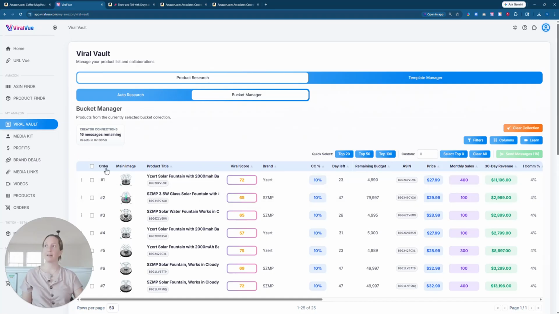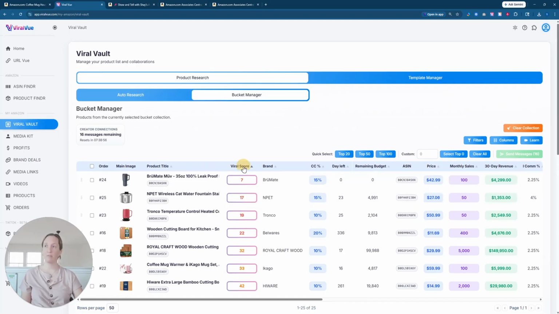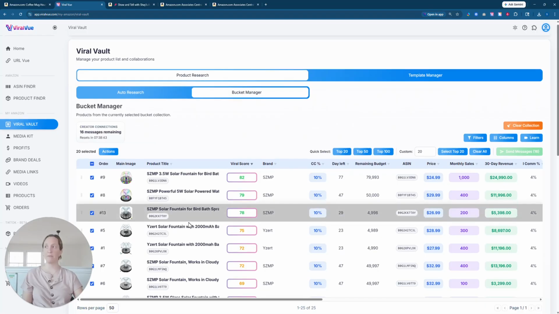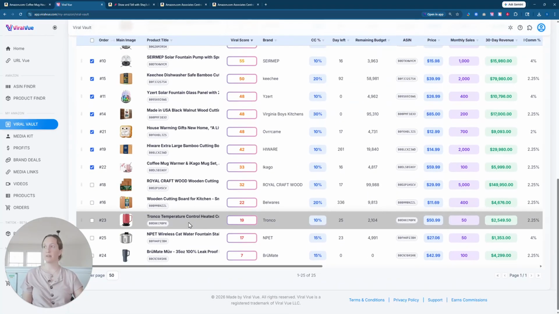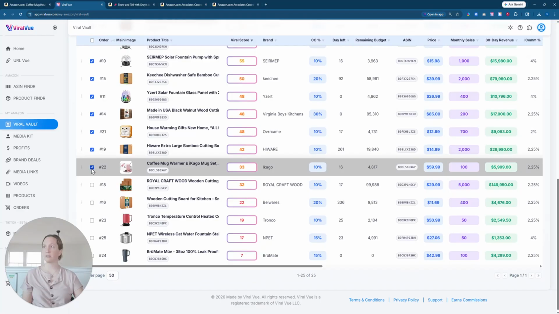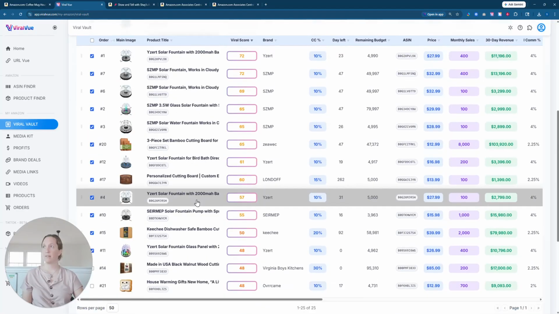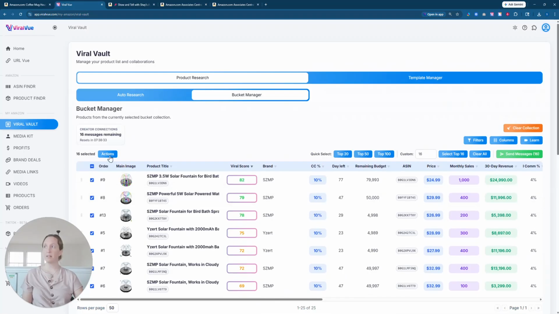And right now, like I said, I have it sorted by order, but I can also come in here and sort it by viral score. So this is the worst, and then I can sort it again, and those are the best, and I can choose top 20. Now, once I choose top 20, I can see over here on the left-hand side, I only have 16 messages remaining. So I would want to come down here and then basically unselect certain things. So I'm going to unselect 4. So that way I just have 16 selected.